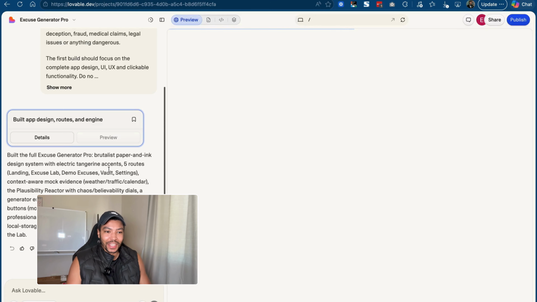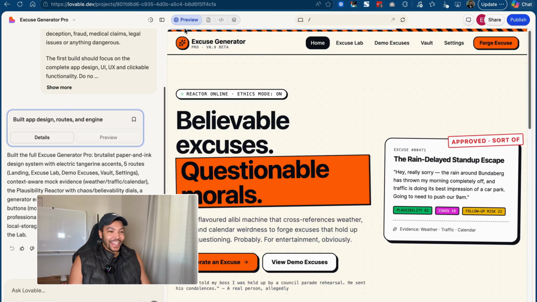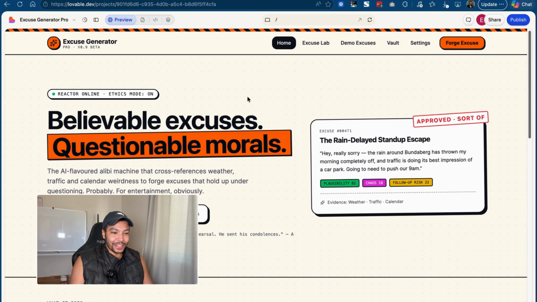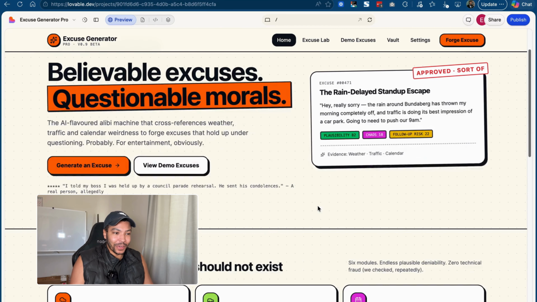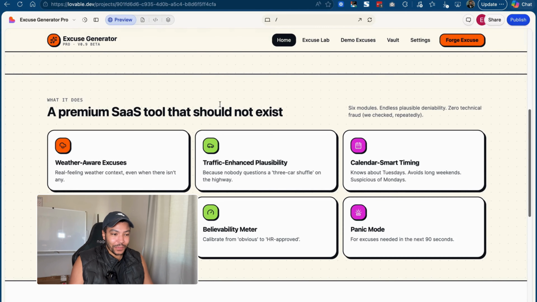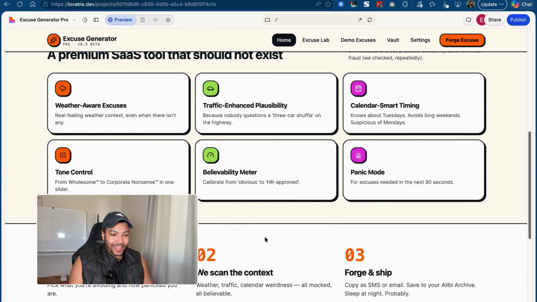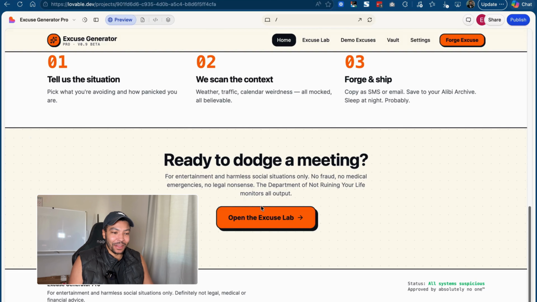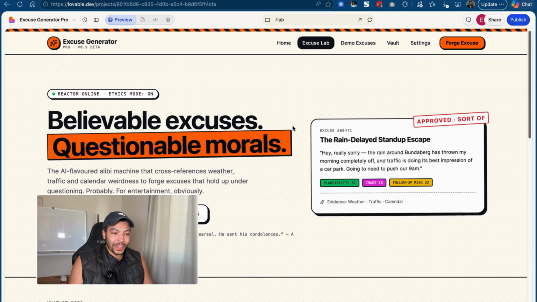Okay, it's done. Built the app, design, routes, and the engine. Built the full Excuse Generator Pro. Wow, look at this. All right, so this is a preview window. We're going to just hide the chat bar for now. Excuse Generator Pro. So it's created this landing page for us. A premium SaaS tool. If you don't know what SaaS means, it just means software as a service. Wow, all right. Tell us the situation. We scan the context, forge and ship, ready to dodge a meeting. Open the excuse lab. Let's go.